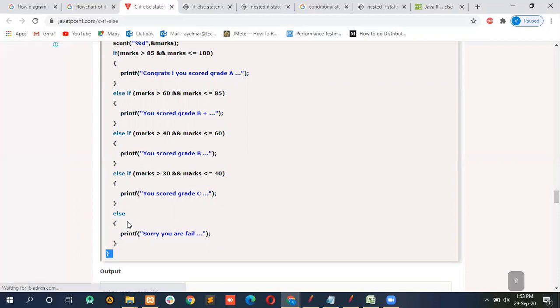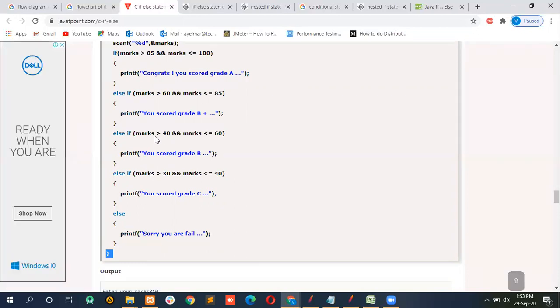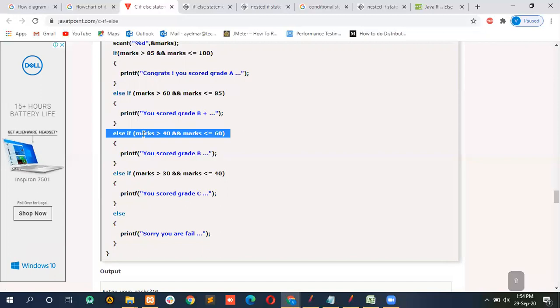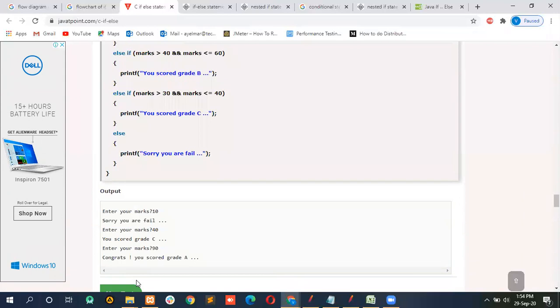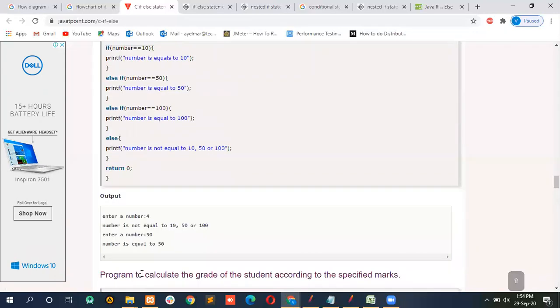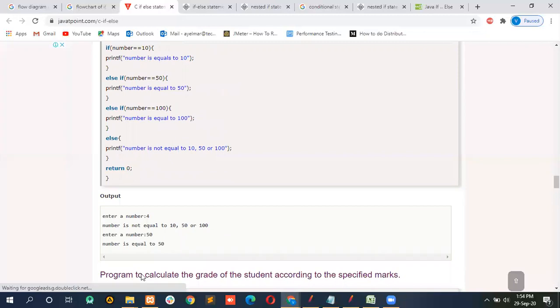In the else if, multiple conditions and multiple looping parts are there. And one more enhanced technique is that in the else if, you can take two conditions at the same time with the help of the logical AND operator. Getting it? Okay, so here we have completed all the 5 variations.